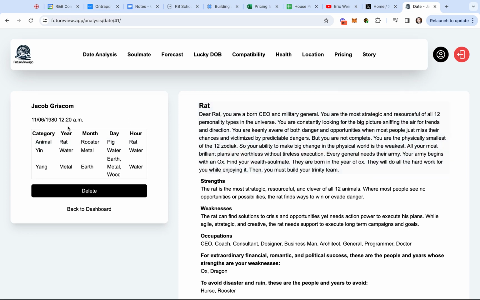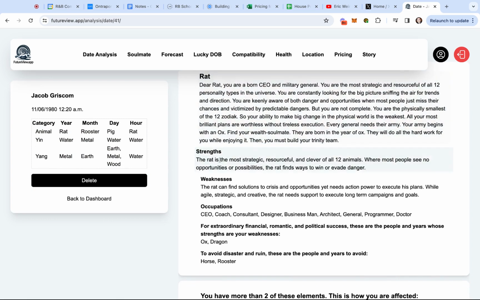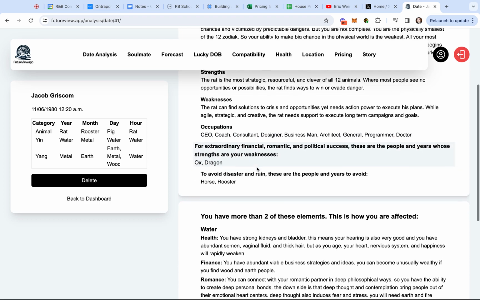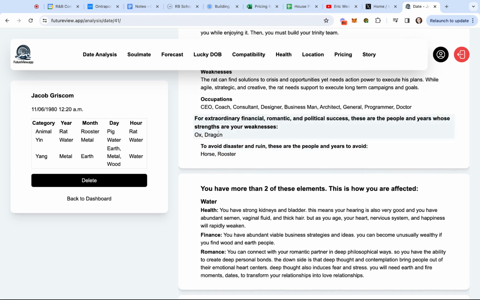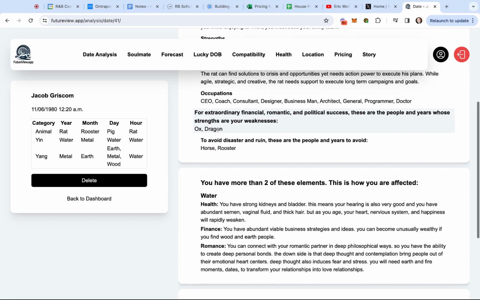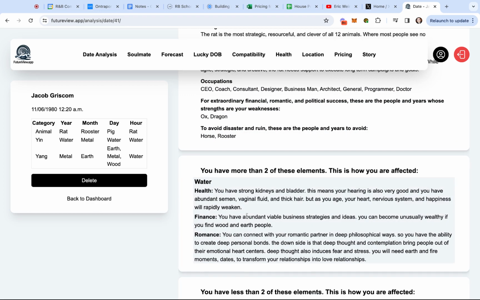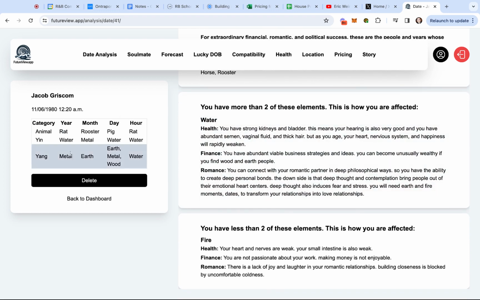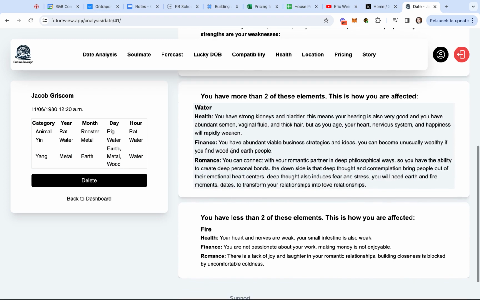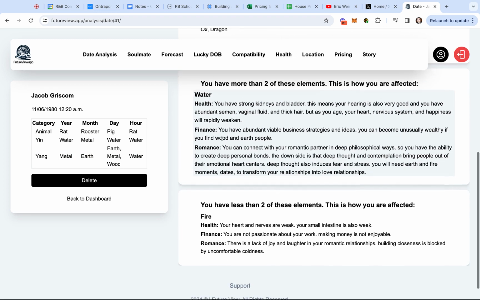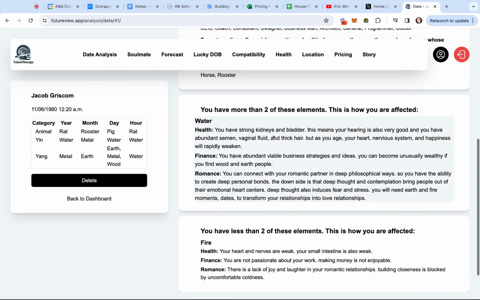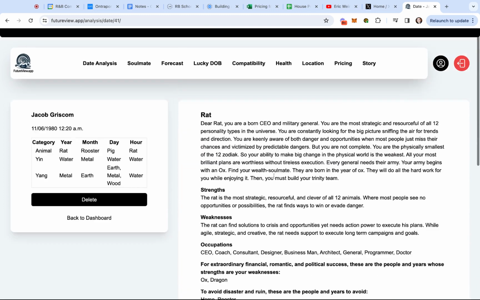Here's mine. I am a rat. And it gives an overall summary of the rat, my strengths, my weaknesses, occupations, who to look for. So here are the dragons and oxes that are recommended, and then who to avoid, horses and roosters. And then it drops into the more specific elements that I have throughout my year, month, day, and hour. And it indicates what that's going to help strengthen and what that's going to weaken based on the elements that I have and the ones that I do not have.